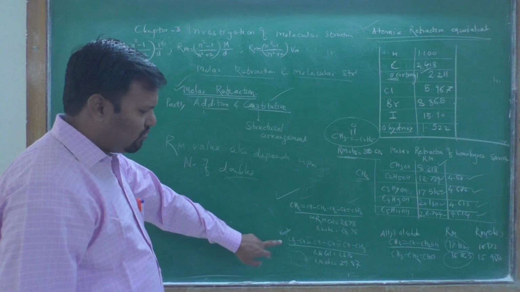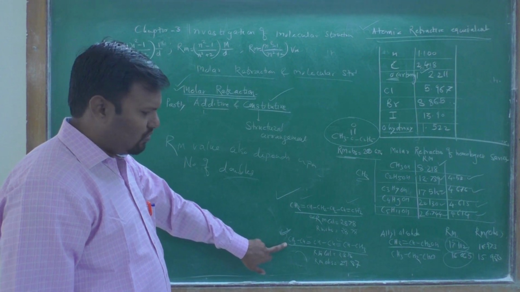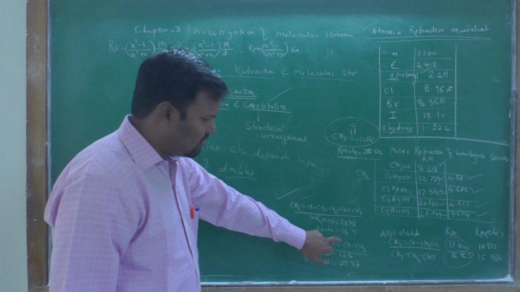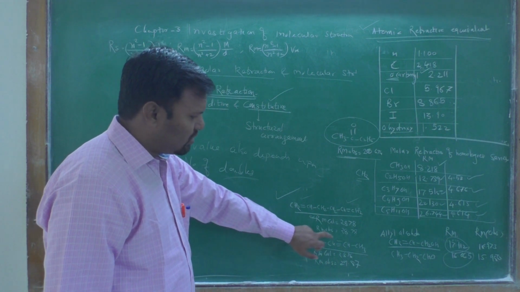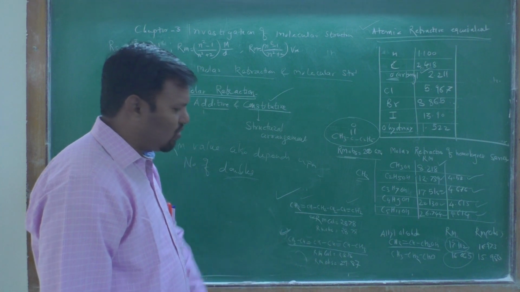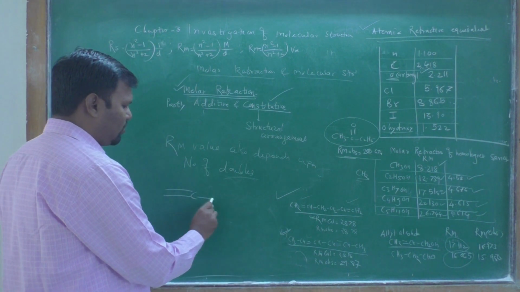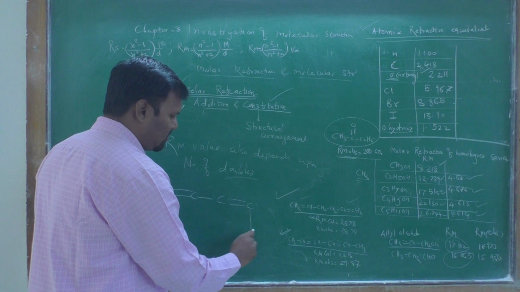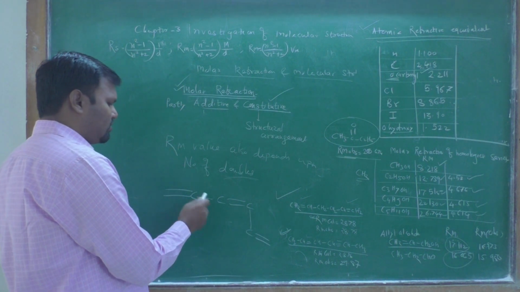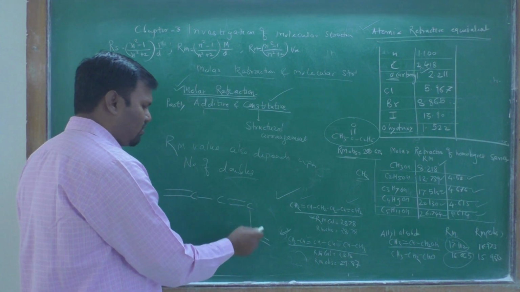But when you consider the second molecule, you find that the unsaturation present is conjugated. Conjugate means alternating double bond, single bond, double bond, single bond.